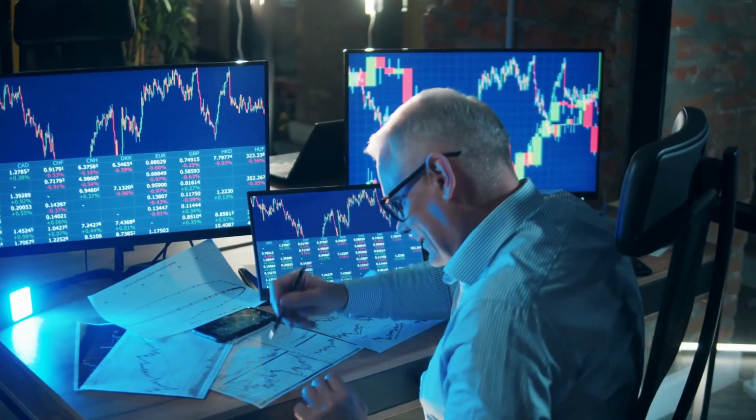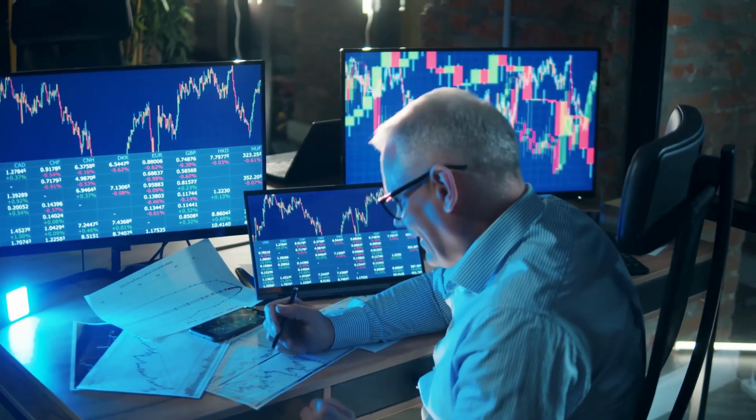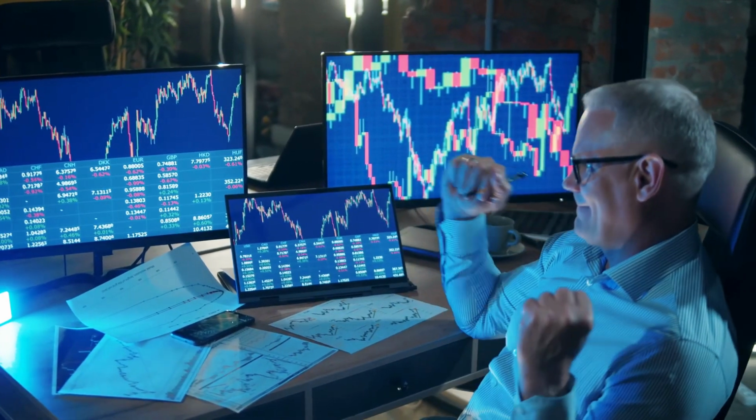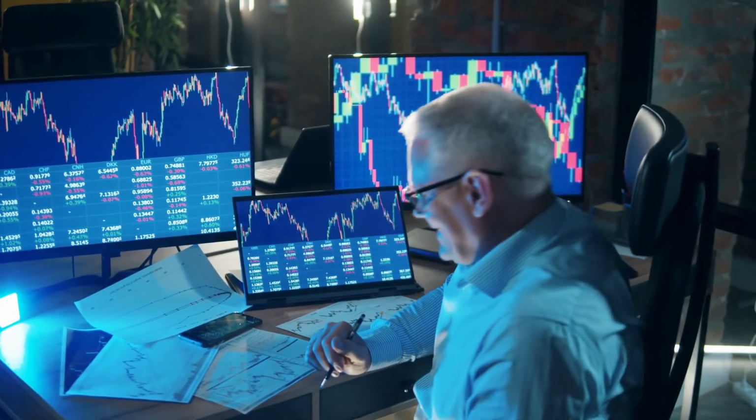Traders with a deep understanding of volatility can use it to their advantage, implementing strategies that capitalize on expected price swings.